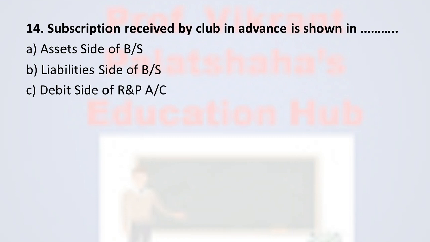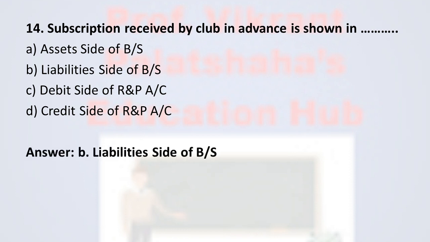Next, question 14. Subscription received by club in advance is shown in dash. Option A, asset side of balance sheet; option B, liabilities side of balance sheet; option C, debit side of receipt and payment account; and option D, credit side of receipt and payment account. And the correct option is option B, liabilities side of balance sheet. Any kind of subscription received by club in advance is always shown under the liabilities side of balance sheet.